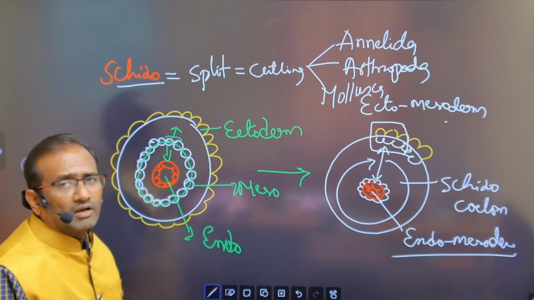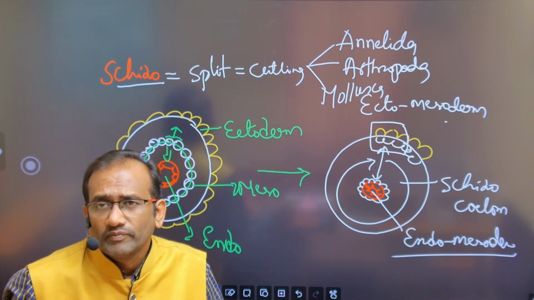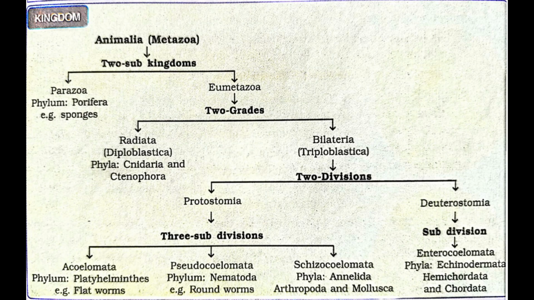Annelida, Arthropoda, Mollusca. These three phyla come under the Schizocoeloms.